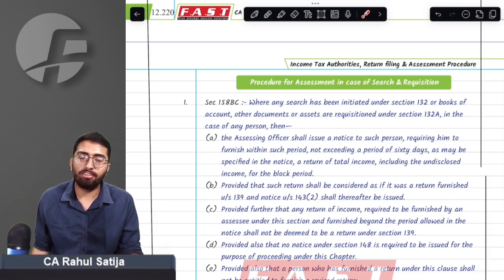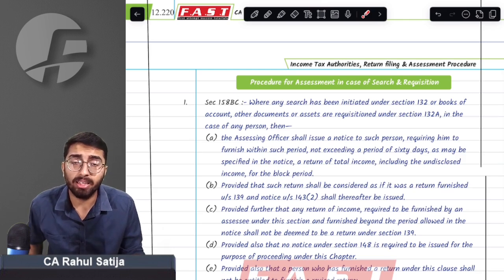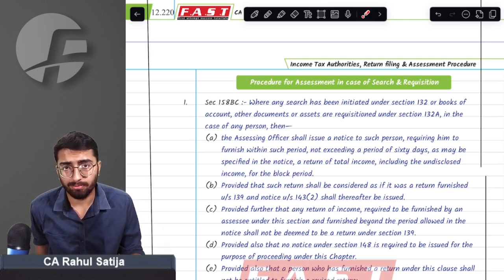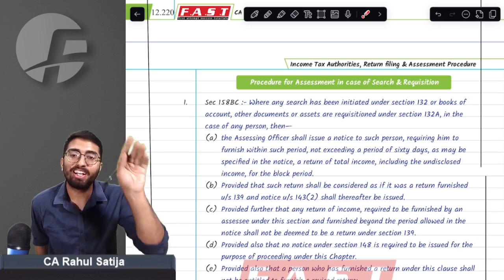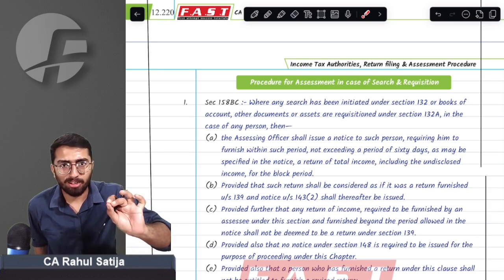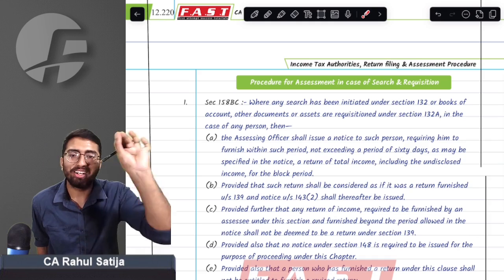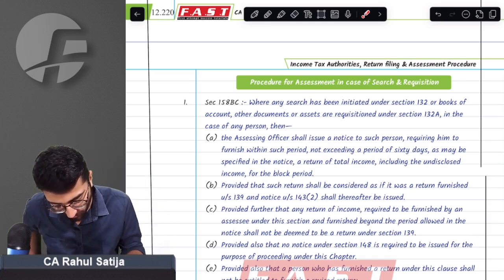If the return under section 158BC is filed on time, it will be treated as a return under section 139. If it is not filed on time, it will never be a return under 139(1). That means the department, if it wishes, can accept this return or can reject this return also.